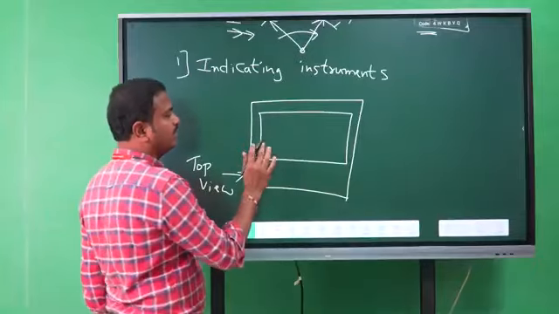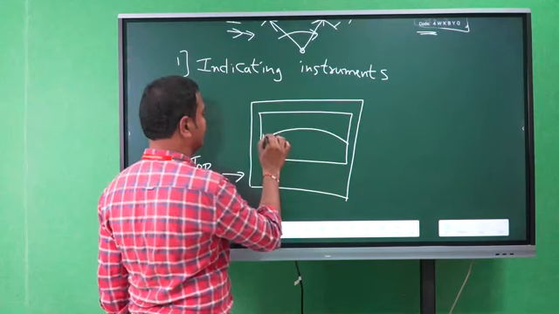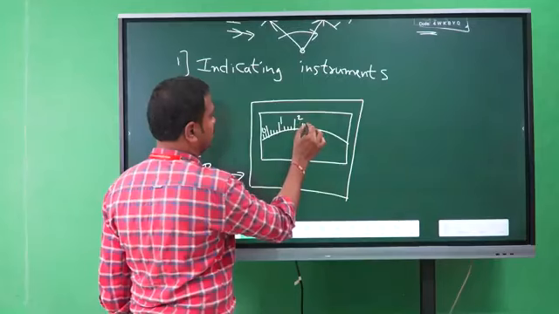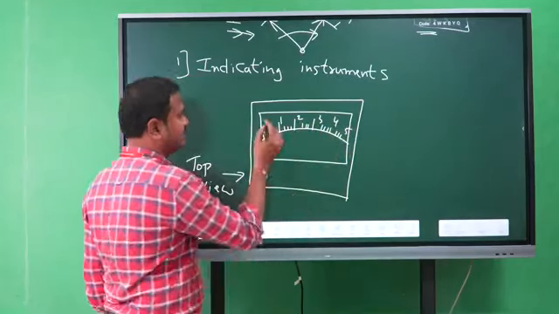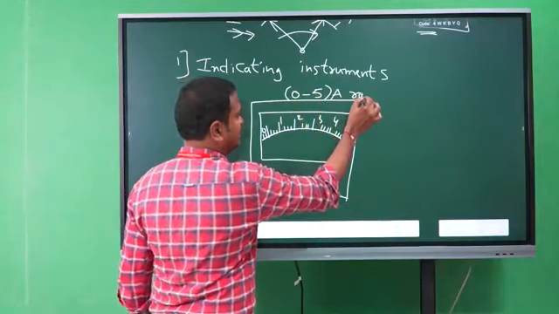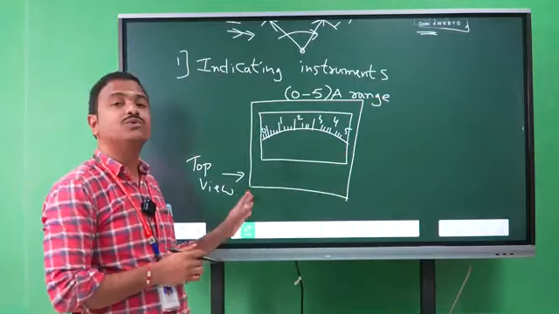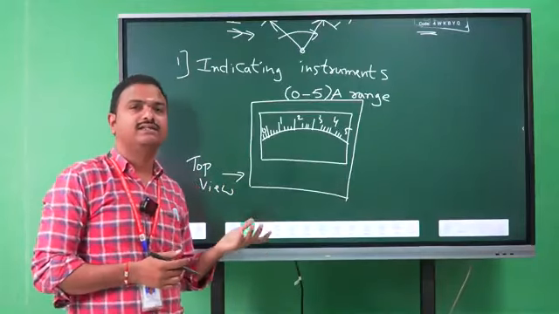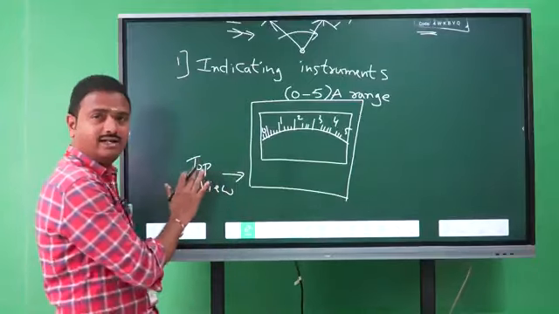In this ammeter we can see a calibrated scale, with readings 0, 1, 2, 3, 4, 5. That means the range of this ammeter is 0 to 5 amperes. This instrument measures the current up to 5 amperes only. If we want to measure 10 amperes or 8 amperes, then we need to take a 0 to 10 amperes range ammeter. This is the practical ammeter.